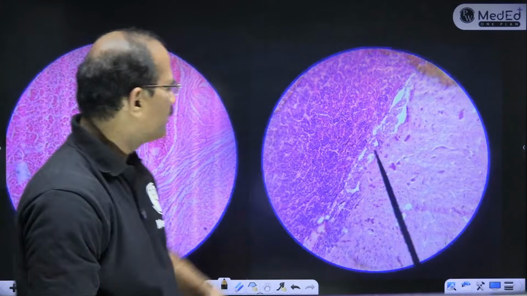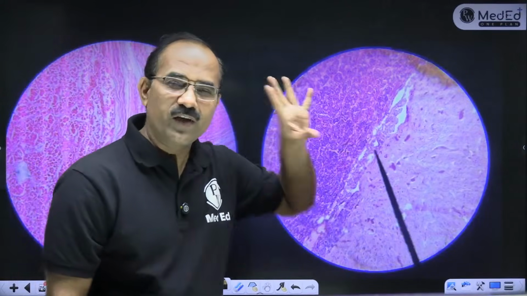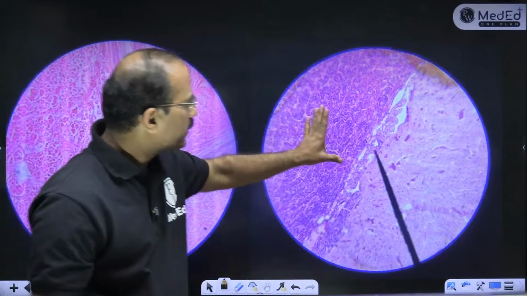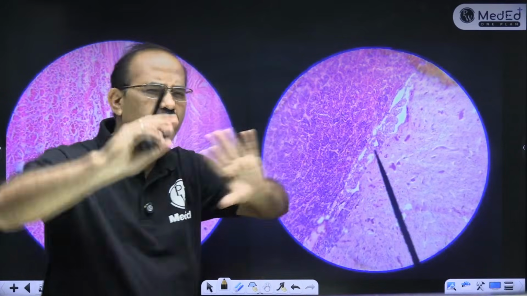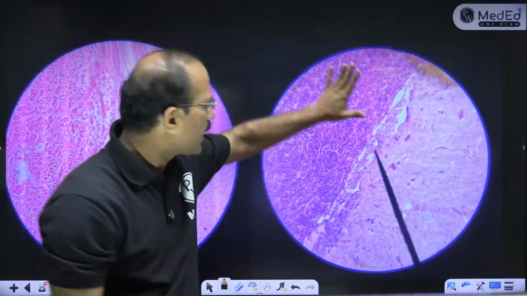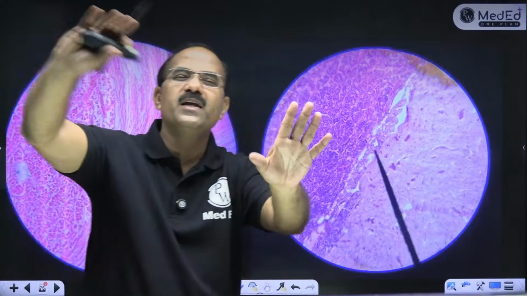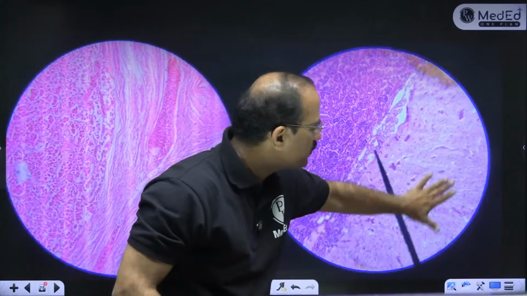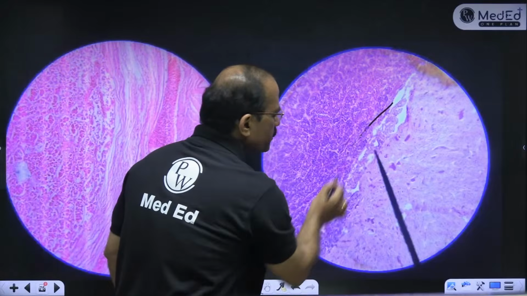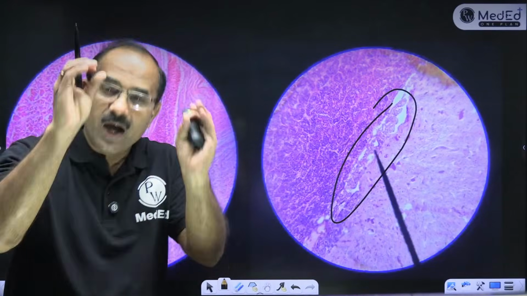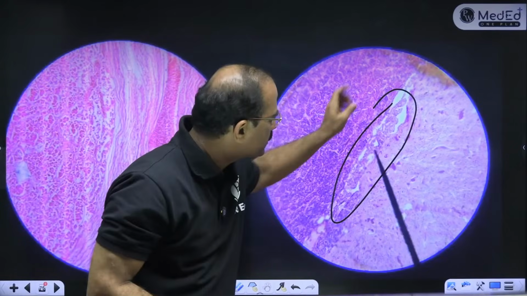Can you identify this slide? Yes, this is a difficult slide. Students find this slide very difficult. But look at this zone. In this zone you find colorful cells, acidophilic cells, basophilic cells. Here you find pale nerve fibers. Nerve fibers are present here, and there are acidophils and basophils. And this is pars intermedia, where you get colloid-filled vesicles, similar to thyroid.